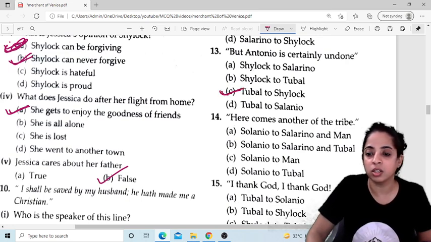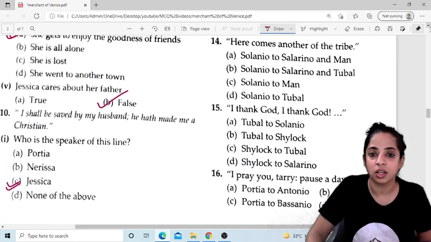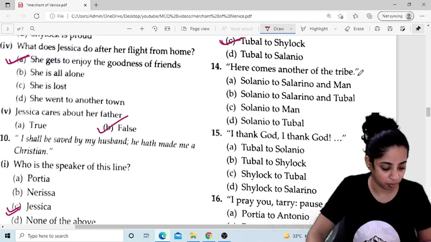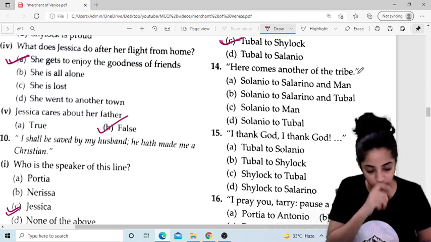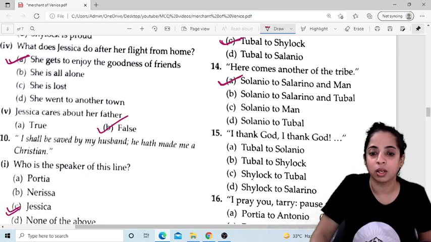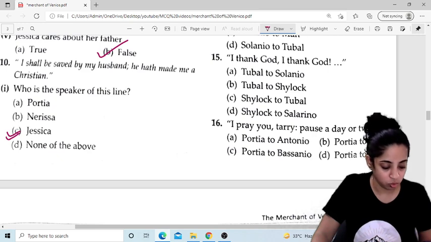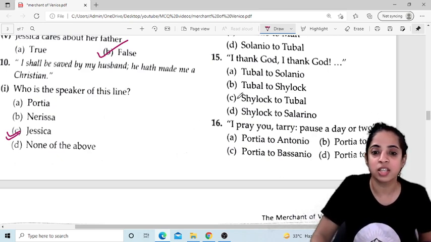Here comes another of the tribe. So Solanio said to Salarino and the man. Okay, Tubal was not there at that time to that man. Okay, 15. I thank God, I thank God. Who said this? Shylock said this to Tubal.